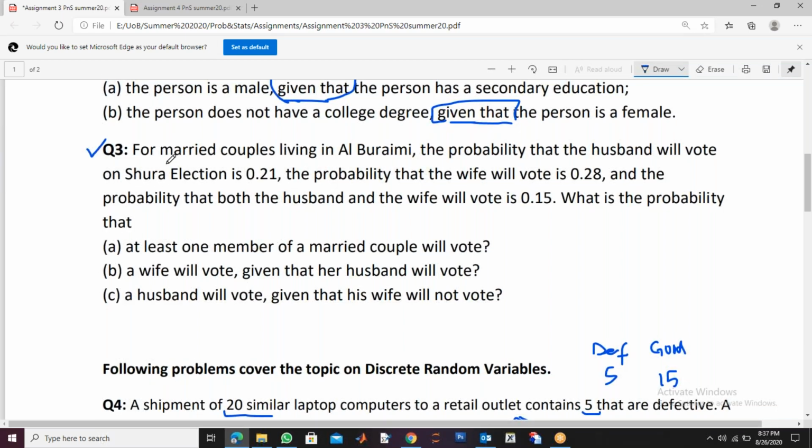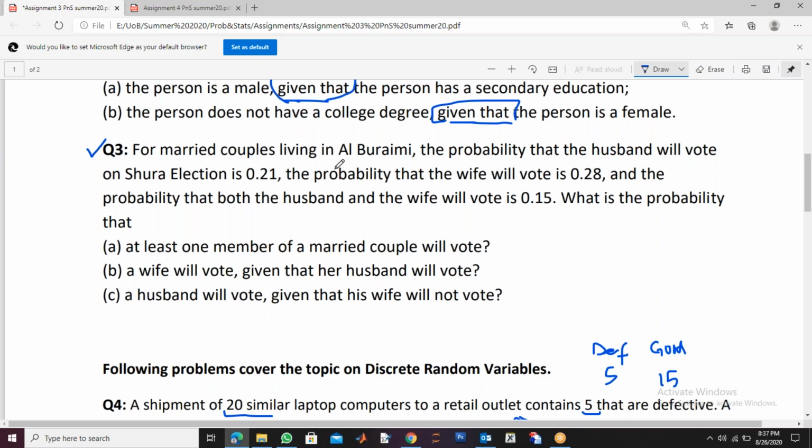For married couples living in Al Ghuraimi, we are not talking about single people, only married people. The probability that a husband will vote on some Shura election is 0.21. You have some Shura elections here, right, in Oman. If you have experience of voting, I don't know whether you have voted or not.